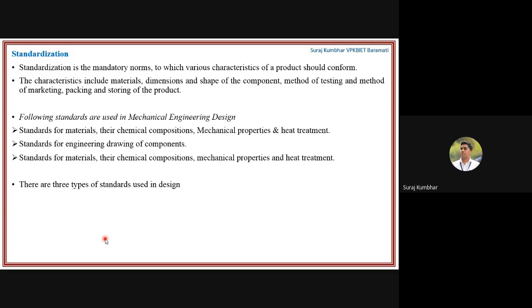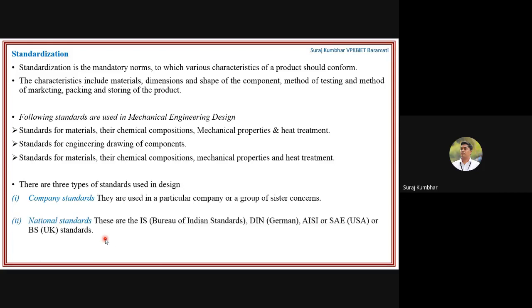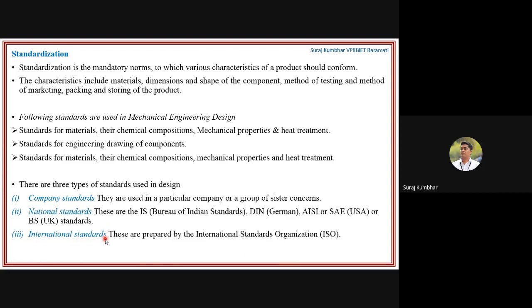Now again, there are various types of standards. What are those standards? That is company standard, national standard, and international standard. Company standard means a particular company will use its own standards, or a group of concerned companies, and it is only limited to their company. The national standard is BIS, that is Bureau of Indian Standards. Then DIN, that is German, SAE, USA, or BS, British Standard, UK. These are the national standards.